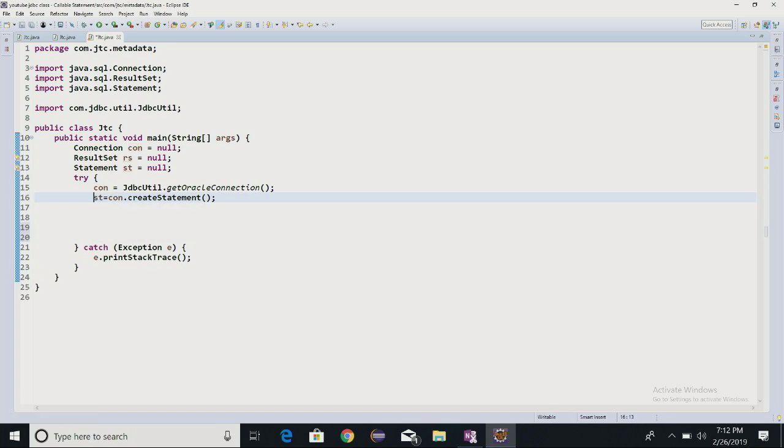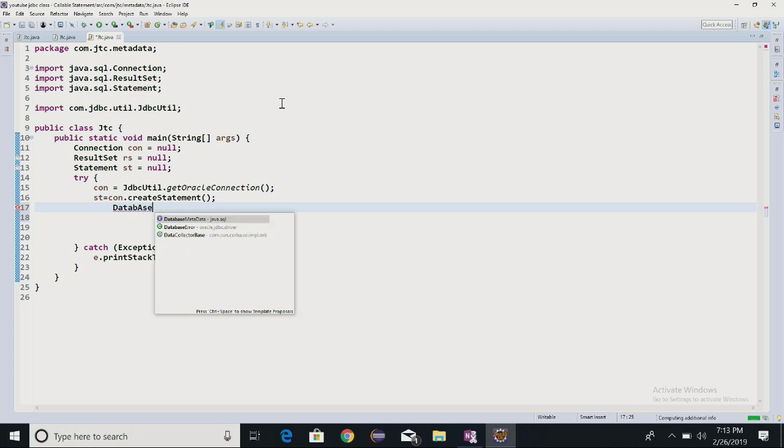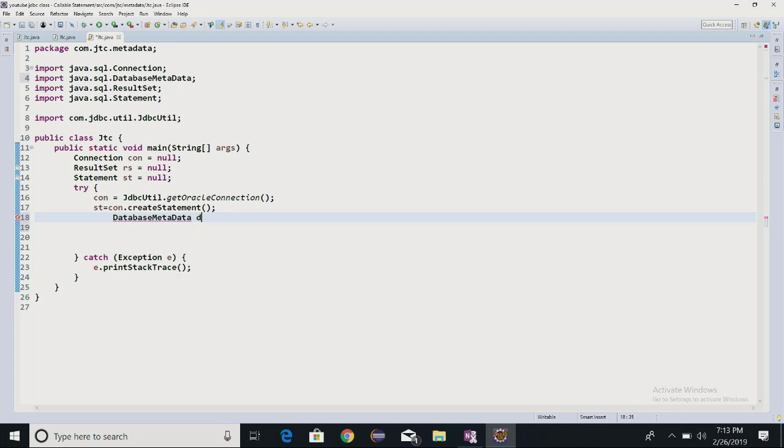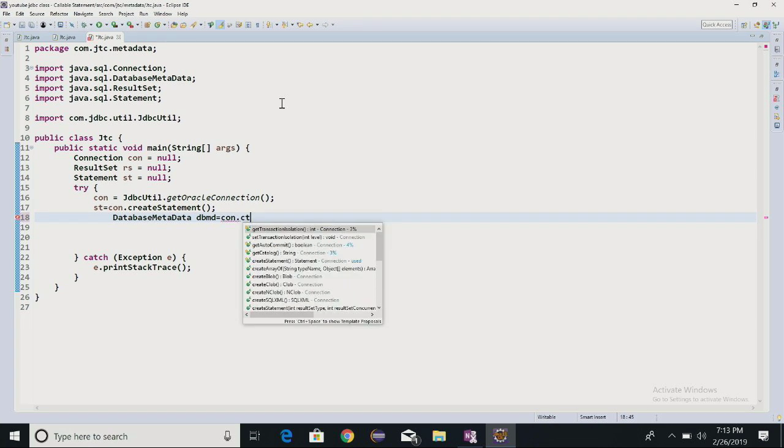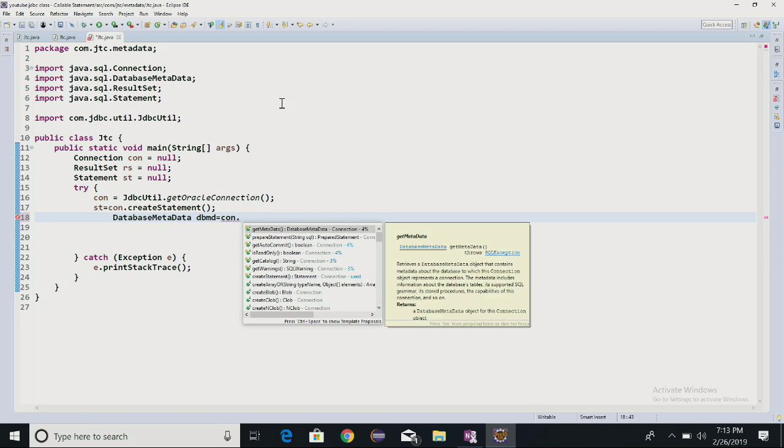Now first of all, what I want to know is, I wanted to get the database metadata. So I'll write here database metadata, something like this, and in this one I'm writing here something called as the get.